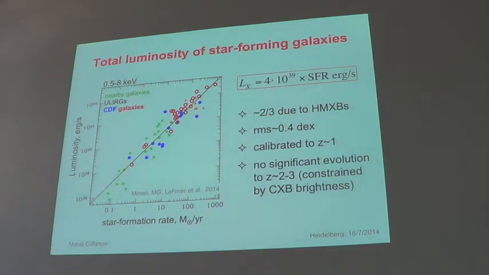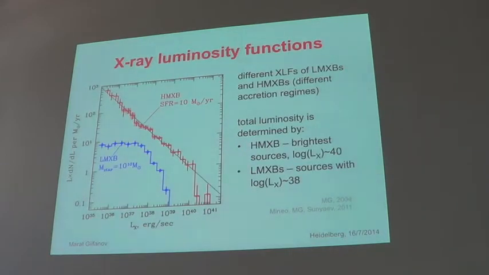The CDF galaxies go all the way to a redshift of about 1.5. So it's calibrated more or less up to this redshift on a limited sample of a few dozen galaxies, but it is calibrated. And there is also argumentation, based on the brightness of the CXB, that the scaling relation cannot be much different up to a redshift of 2 or 3. It can only be significantly different beyond this redshift.